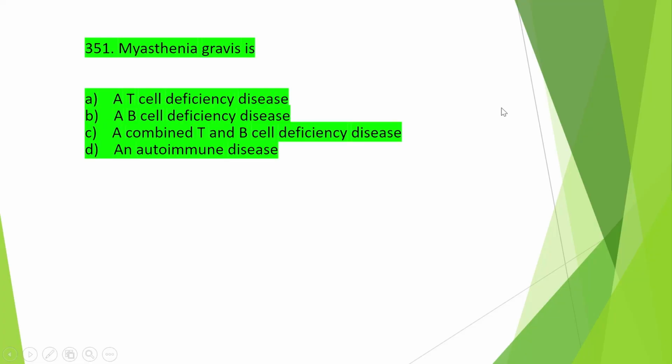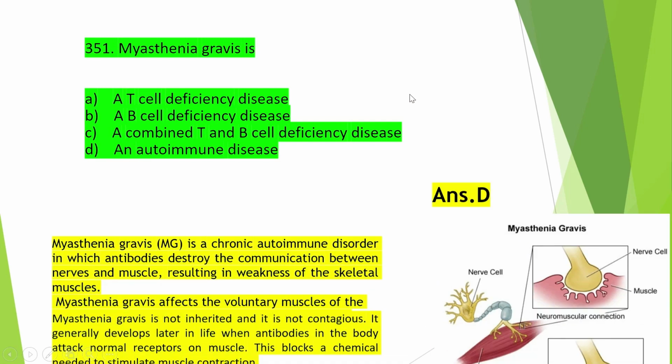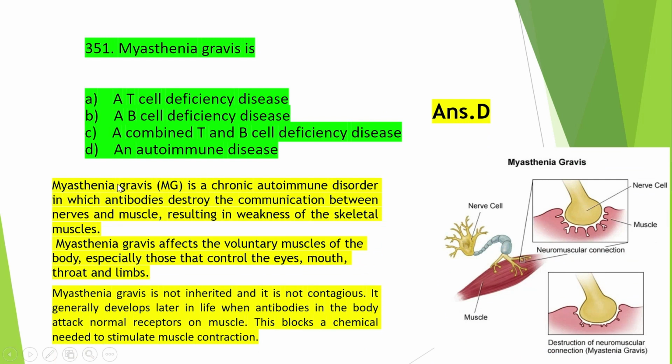So the first question is, myasthenia gravis is a T cell deficiency disease, a B cell deficiency disease, a combined T and B cell deficiency disease, or an autoimmune disease? And the right answer is option D, that is, myasthenia gravis is a chronic autoimmune disorder. It is an autoimmune disorder in which antibodies destroy the communication between nerve and muscle, resulting in weakness of the